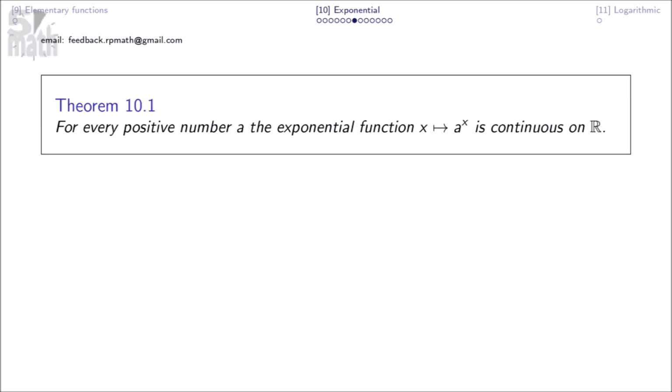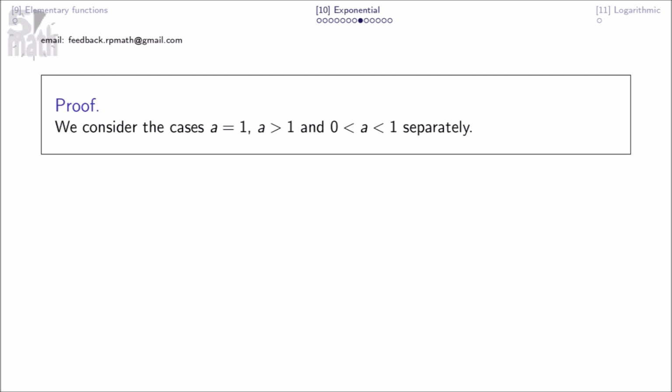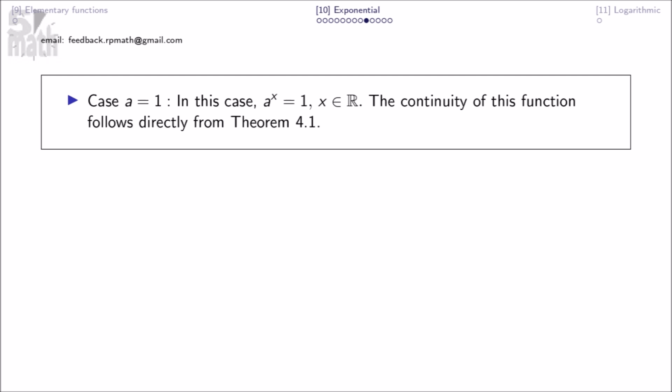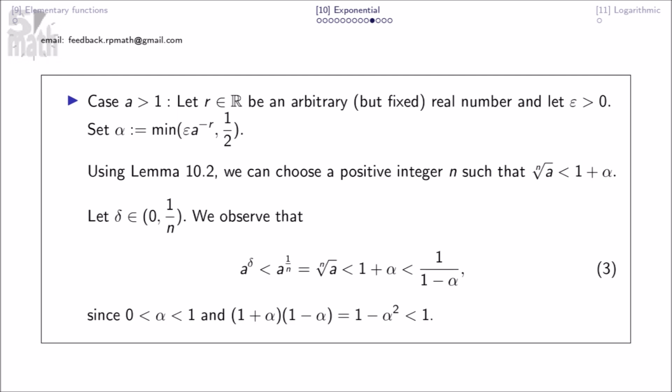For every positive number a, the exponential function is continuous on R. We consider the cases a equals 1, a greater than 1, and a between 0 and 1 separately. Case a equals 1. In this case, a to the power x equals 1, x an element of the real numbers, and the continuity of this function follows directly from theorem 4.1. Case a greater than 1.